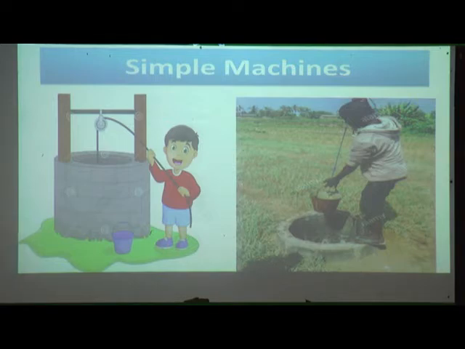So now tell me, who will pull the water easily? Yes, that boy will pull the bucket easily.